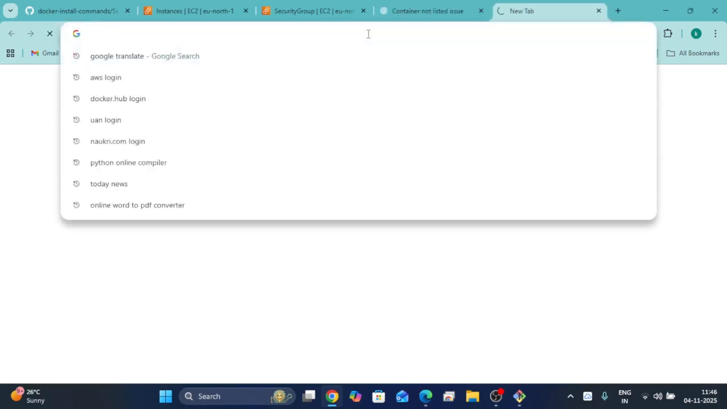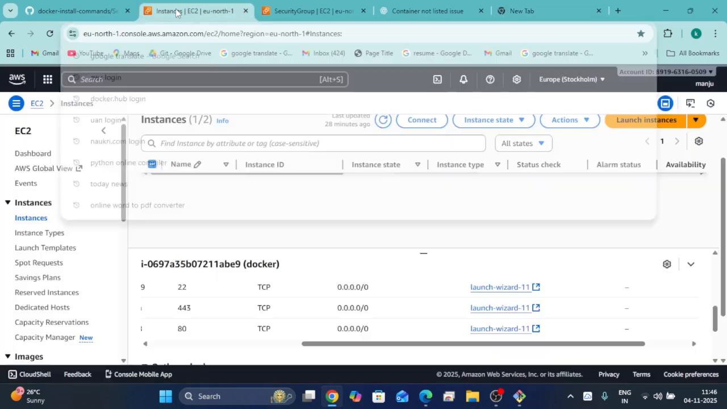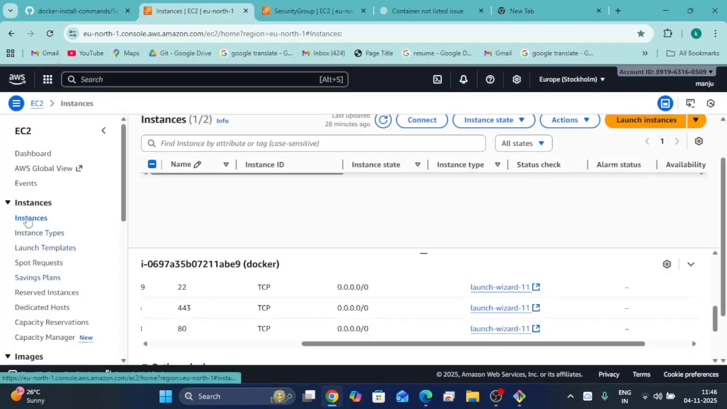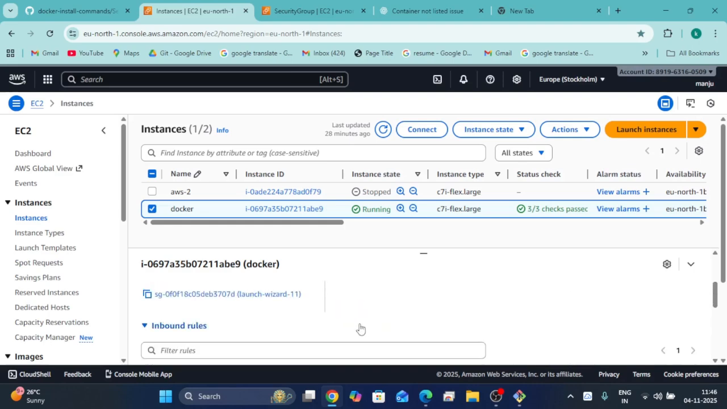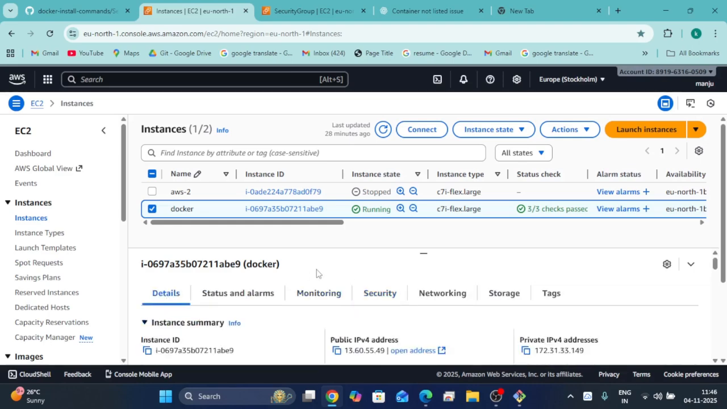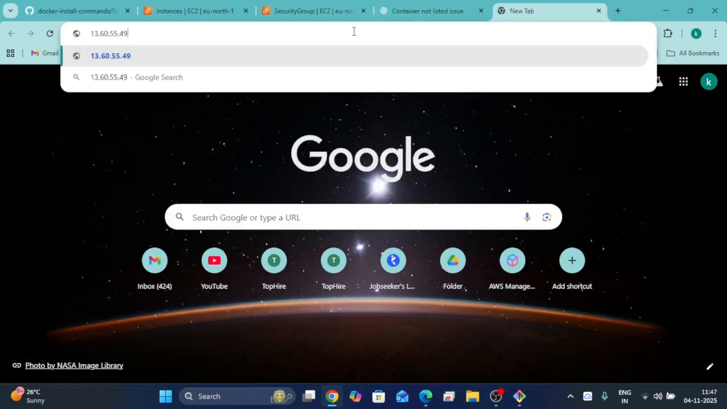Now we have to check whether we are able to access the Flask application or not. Take the IP address of the server. Click on details. Here there is a public IP address for the server. Copy this, paste it with Control V, then colon 8080. Enter.